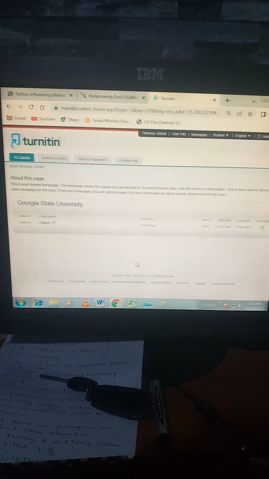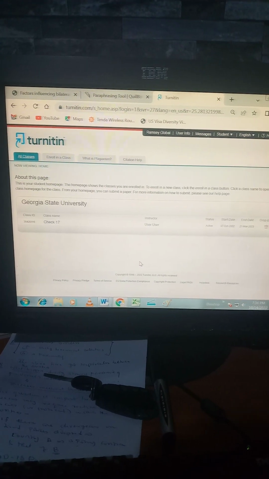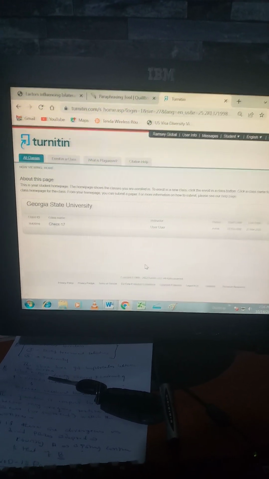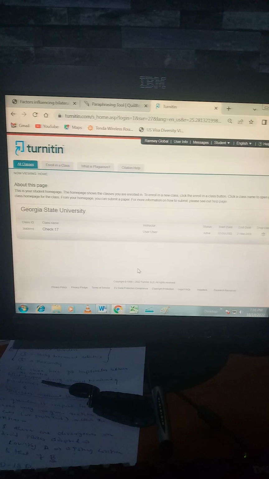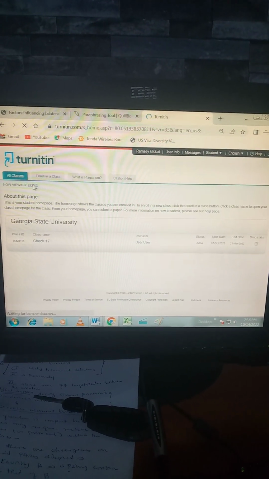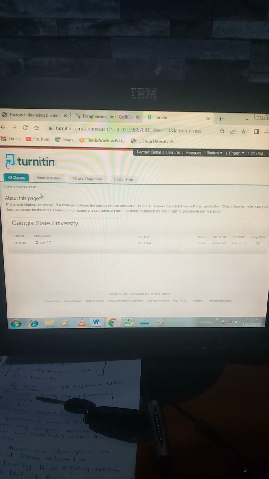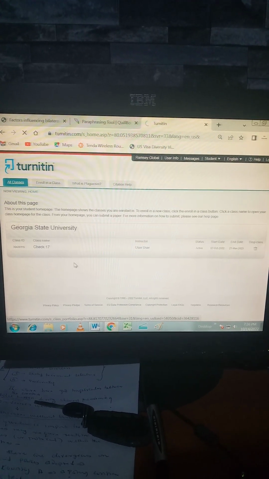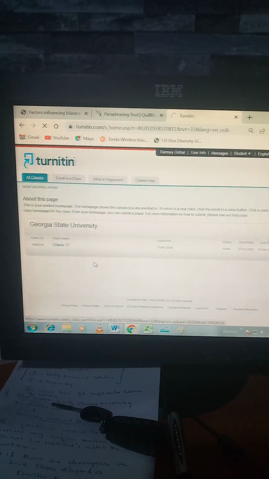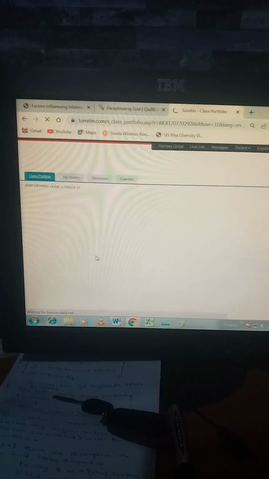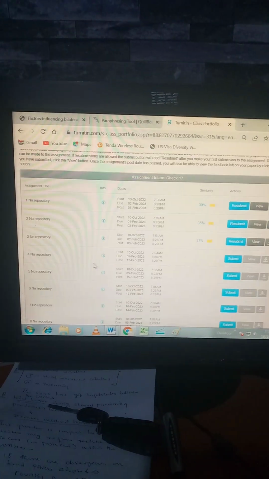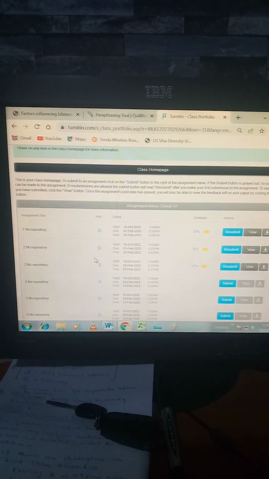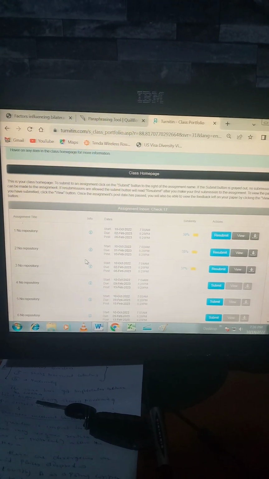So if you want to use a Turnitin account, you first of all need to log in. You need to log in to the Turnitin account. Then after logging in, you click on viewing. You are now viewing home. Then you click on check number 17. It depends, it should not be number 17. It depends on the sequence of the account that you have been given.